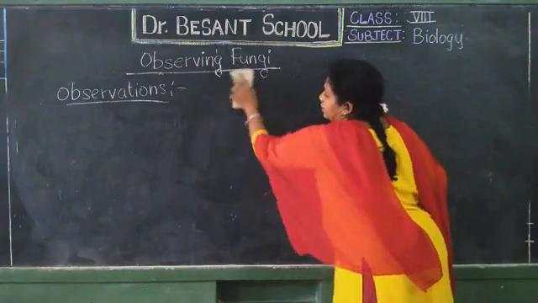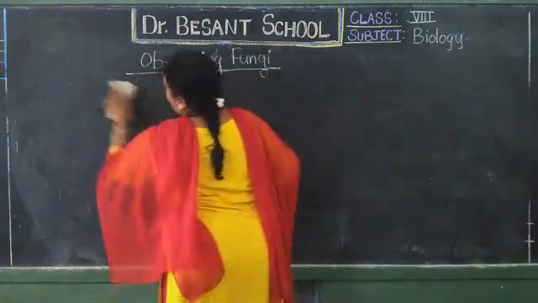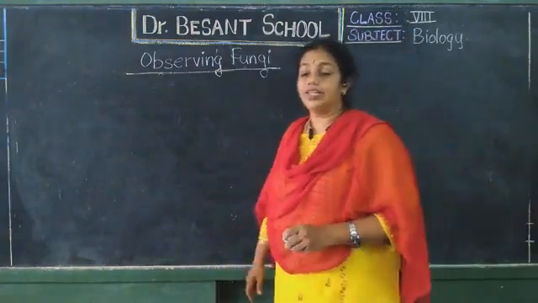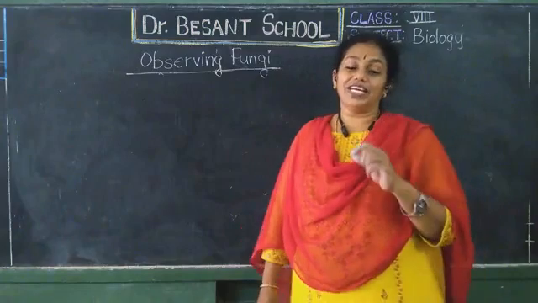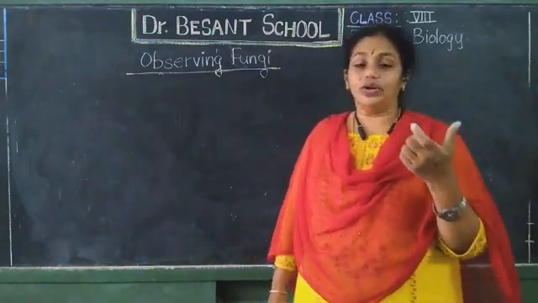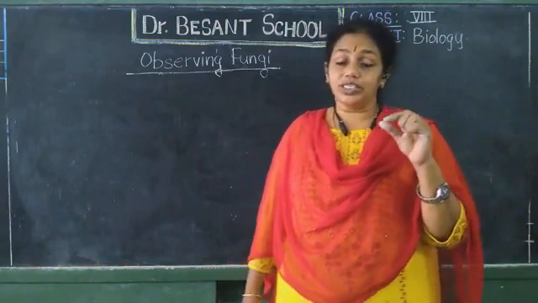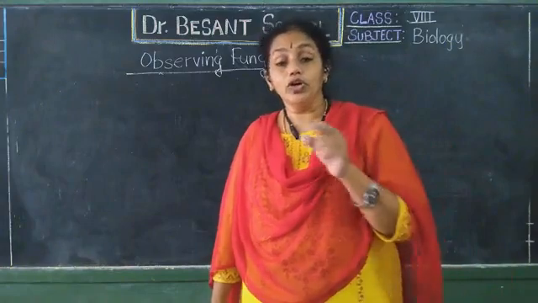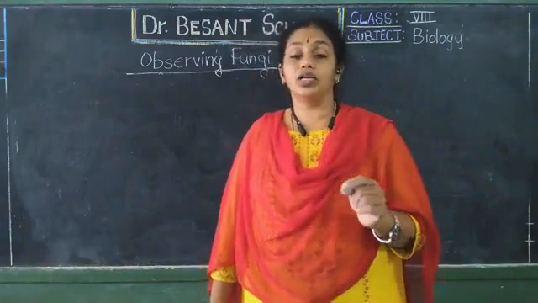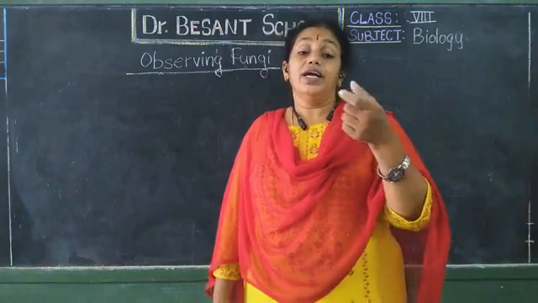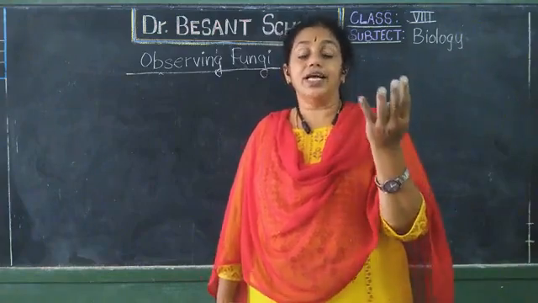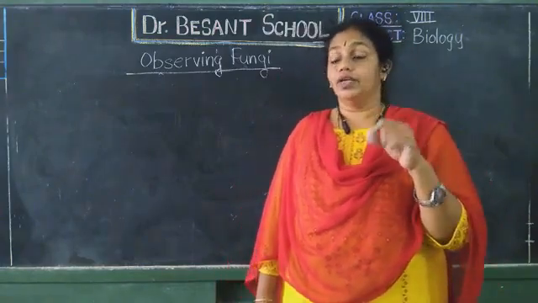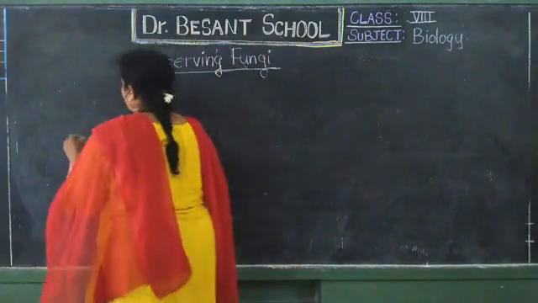Then I draw another one, that is yeast. Your mother prepares idli dosa and all, isn't it? So that idli dosa is very spongy, fluffy, tasty. Why? Or dhokla. Many of you are eating dhokla. Why? Because that also gets that fluffiness because of the yeast that is there in the air. Though your mother does not add yeast to the dosa dough, it becomes spongy because the yeast that is there in the air enters into the batter and makes it very nice, very tasty, very fluffy. So that is also another fungus.